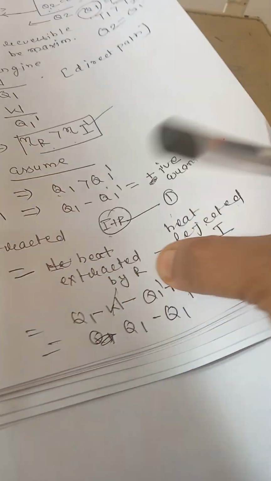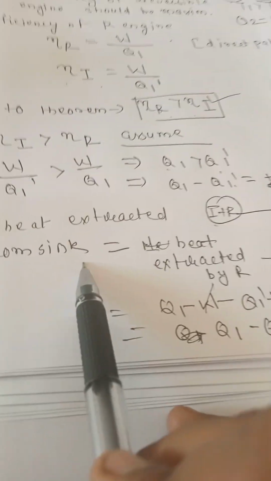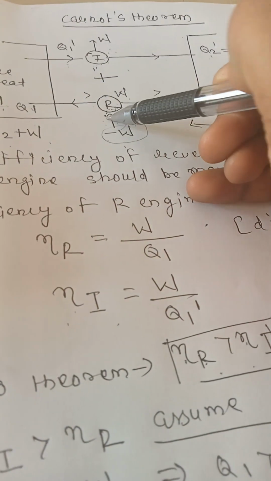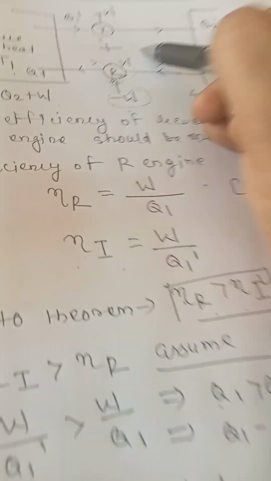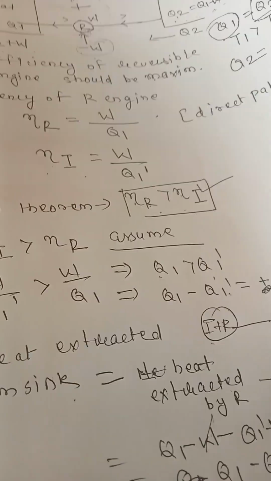As we know that Q1 minus Q1 dash is a positive quantity, and that is the answer for the net heat extracted from sink when you make the self-acting machine by coupling the I and R. This machine extracts net heat from the sink: Q1 minus Q1 dash.